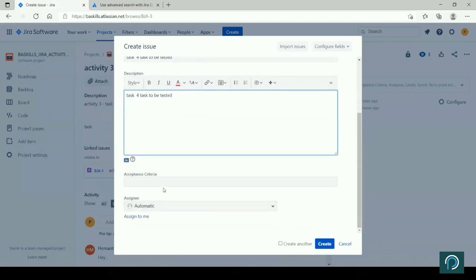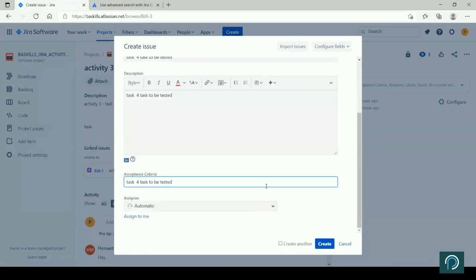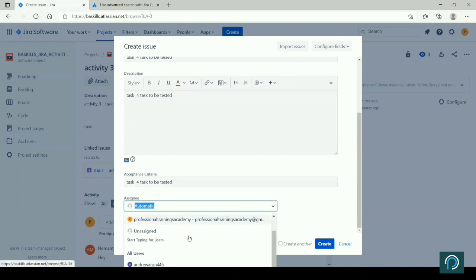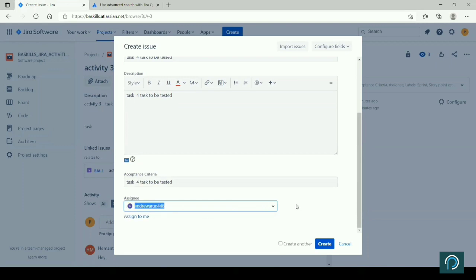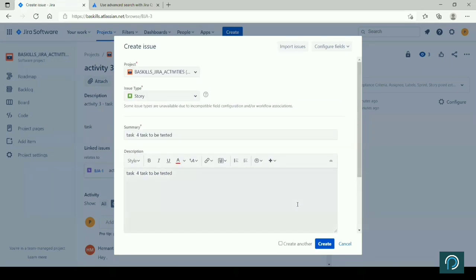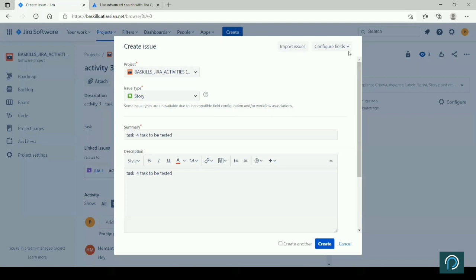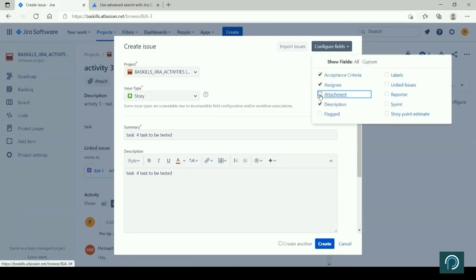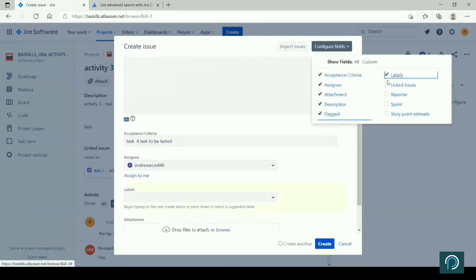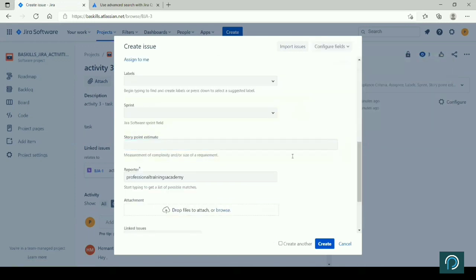Summary, the description, acceptance criteria, automatically assign it to say Andrew. Okay. I think I have done something here. That is why I was not able to see.